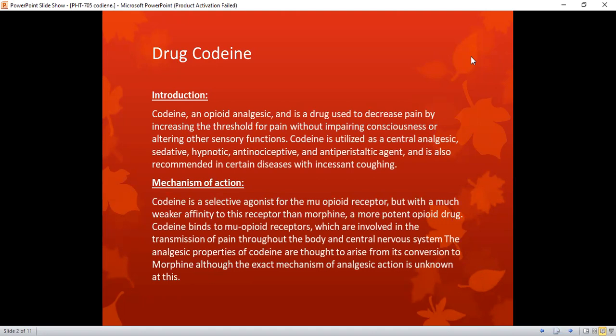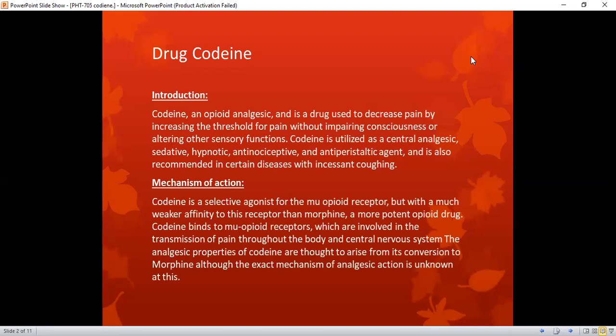Codeine is an opioid analgesic. Opioid analgesics are substances that act on opioid receptors to produce morphine-like effects. They are used for pain relief. So codeine belongs to this class and is used to decrease pain by increasing the threshold for pain without impairing consciousness or altering other sensory functions.